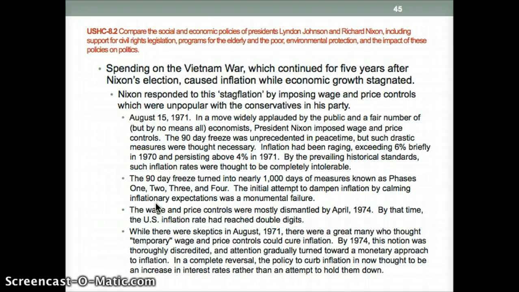Spending on the Vietnam War continued for 5 years after Nixon's election, and that causes a lot of inflation. The economy really collapses near the end of Nixon's administration. It was what's called stagflation, where you had a stagnant economy, but you still had inflation. So it wasn't like people were getting paid more, but the prices of everything were going up. And so stagflation is going to be a major problem in the United States.